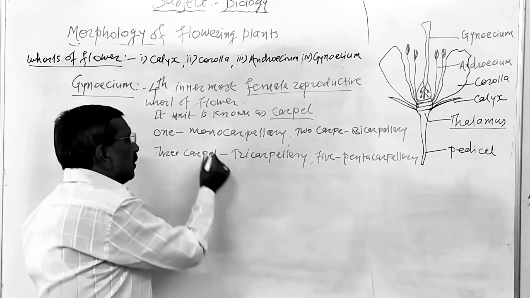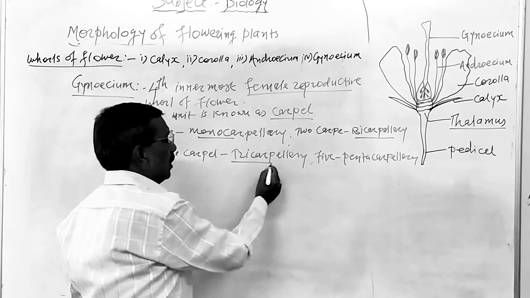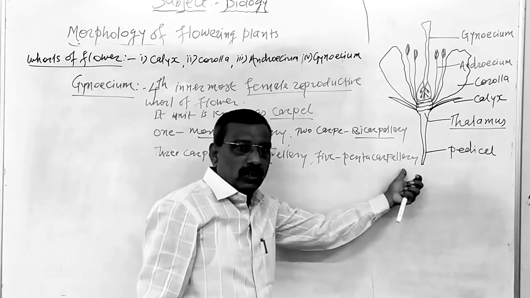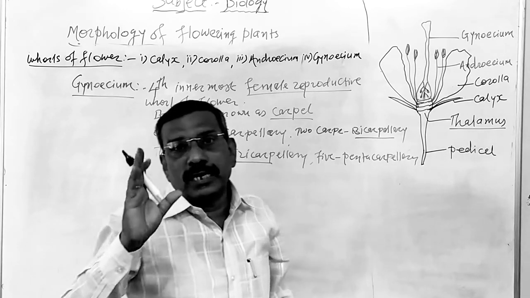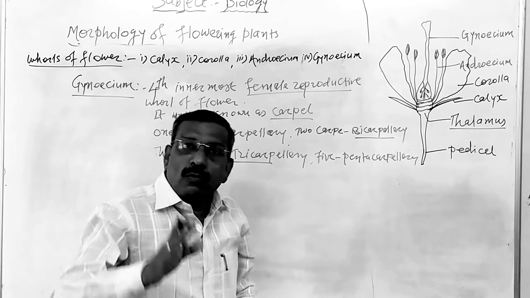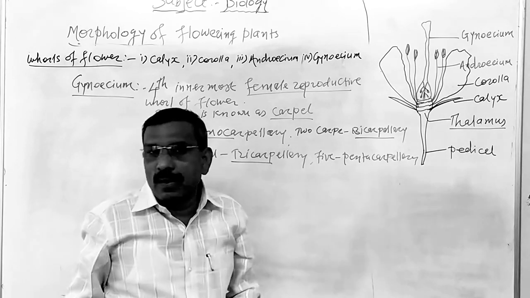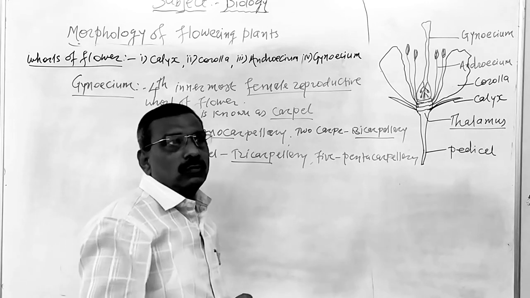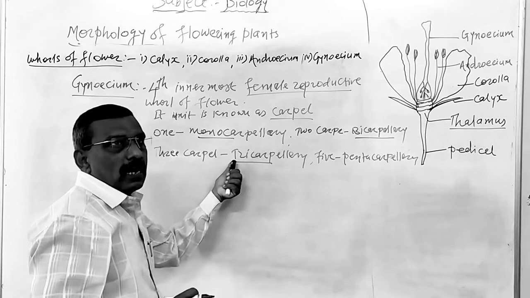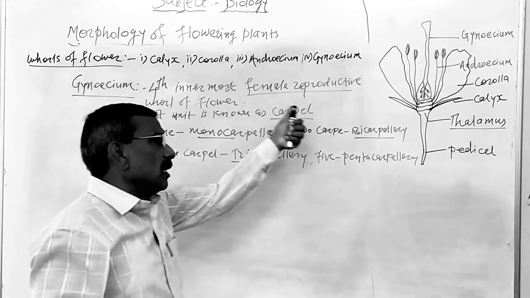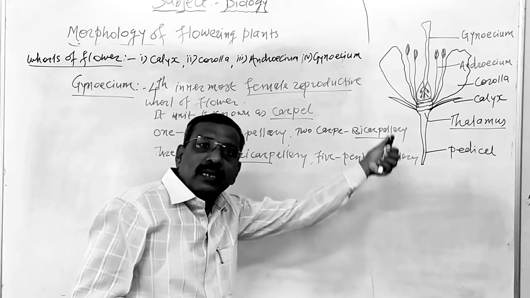Likewise, when the number of carpels is 1, it is known as monocarpellary. When 2, bicarpellary. When 3, tricarpellary. When 5, pentacarpellary, and so on. For example, the flower of China rose is pentacarpellary. The flower of pea plant is monocarpellary. The gynoecium of datura plant is bicarpellary. In this way, on the basis of number of carpels, gynoecium may be monocarpellary, bicarpellary, tricarpellary, tetracarpellary, pentacarpellary, and so on.